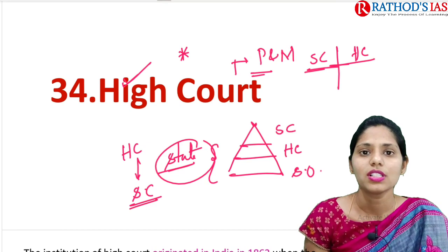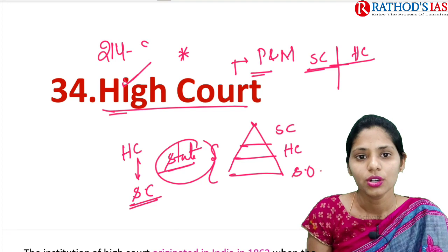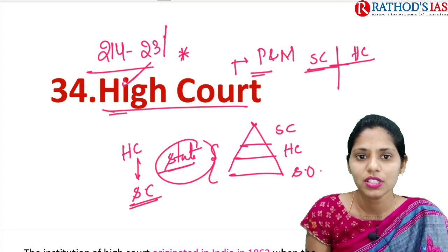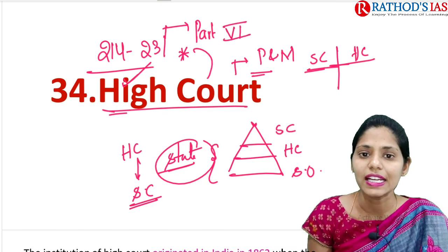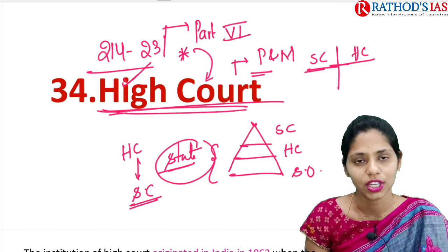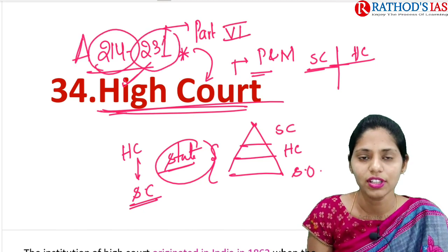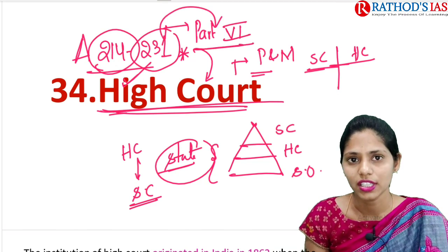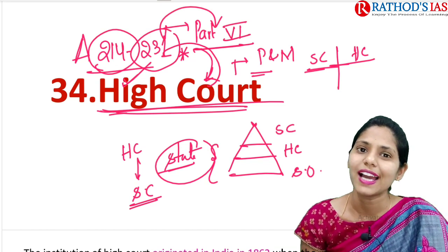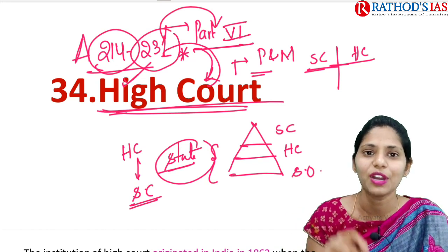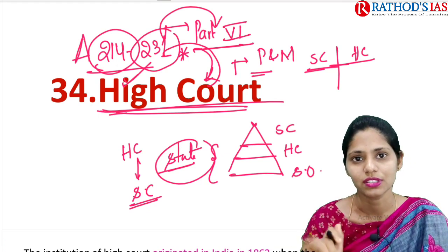If you are talking about the constitutional provisions regarding the High Court, from Article 214 to Article 231, which come under Part 6 of the Indian Constitution, mainly deal with the provisions of the High Court. Okay. So you have to remember these articles: Article 214 to Article 231 under Part 6 of our Indian Constitution deal with the High Court. Before seeing what is written in Lakshmikant, I want to give you a small piece of information that will be important to understand these High Courts.